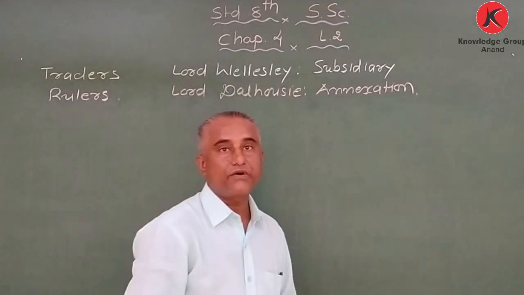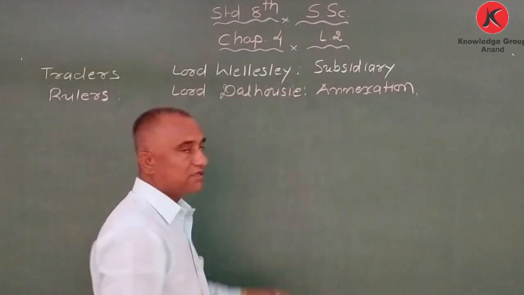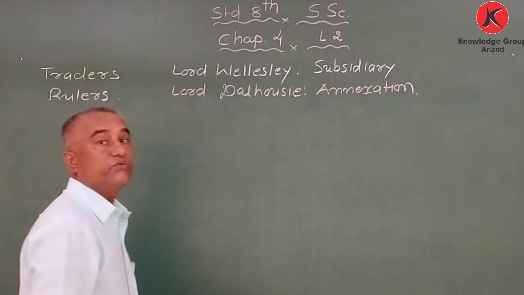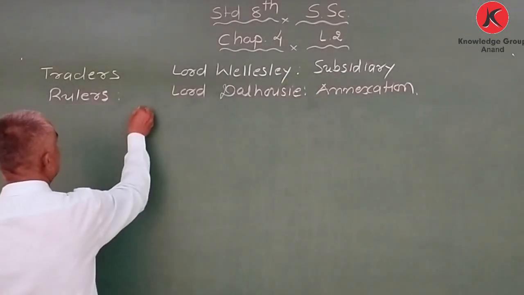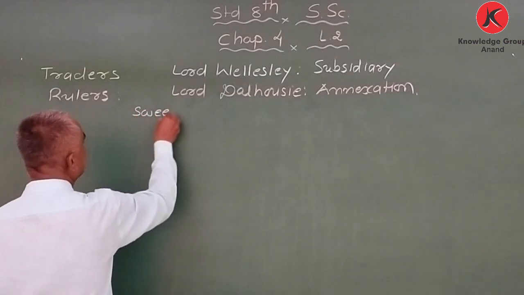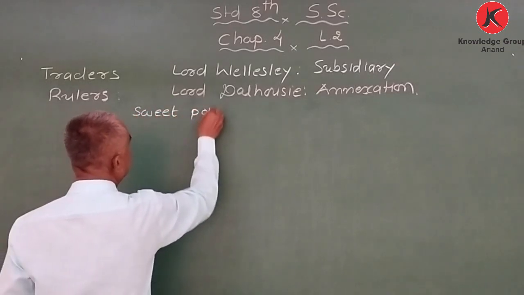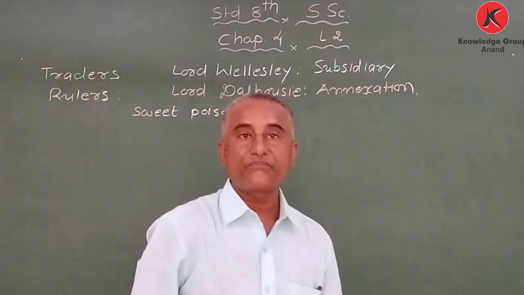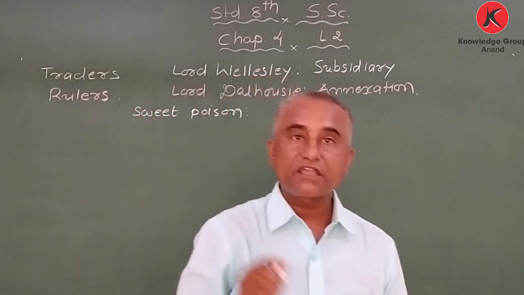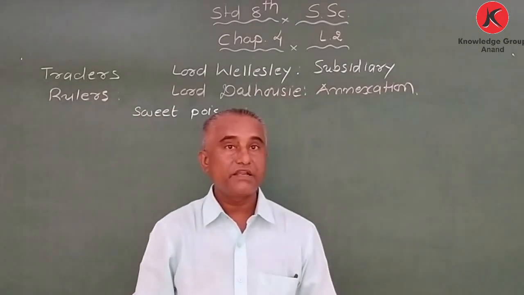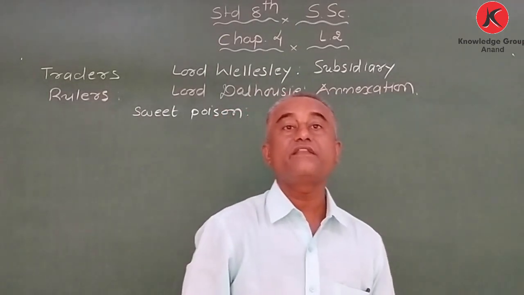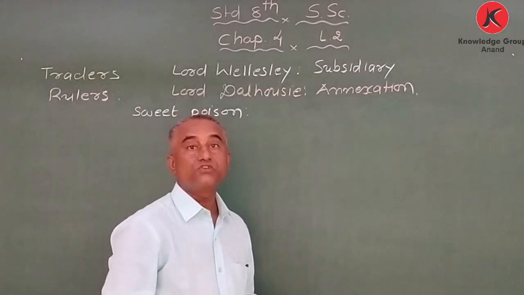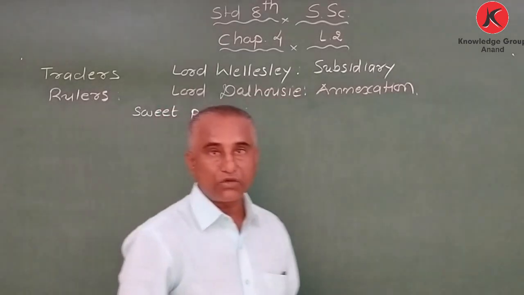In my last video, I explained about annexation policy. Okay, so it is also called sweet poison. It was considered a sweet poison. Why? Because in the beginning, it gave a safe feeling to the kings of India, but later on, this made the Indian kings slaves. So it was considered a slow poison or a sweet poison.